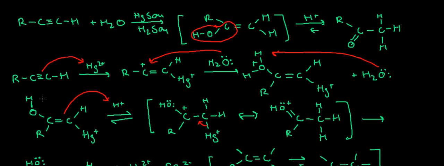We have an alkyne. We'll use a terminal alkyne because if it's an internal alkyne, both the carbons are basically equal. Terminal alkyne, these are going to draw the mercury ion. The mercury ion is going to bond. It's going to break one of those pi bonds. And the carbocation that results will be on the more stable carbon. That's the whole point of using a terminal alkyne as the example. So this is going to be Markovnikov orientation.